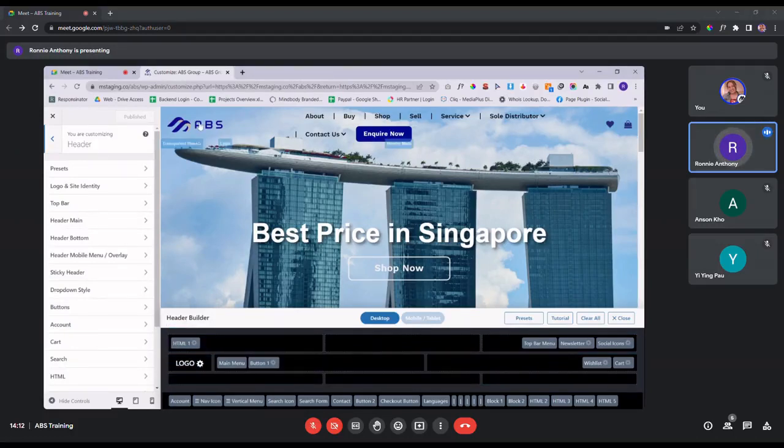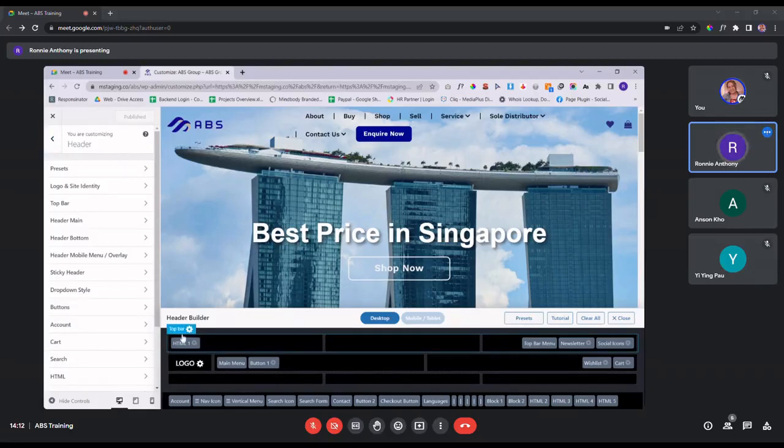So as you can see right now, what is enabled is only the header main, which refers to this logo, main menu, and the button, as well as the wish list and the cart. So the top bar and the header bottom are not enabled. One way you can tell is that there are no items over here, there are no elements, that's why it's not enabled.